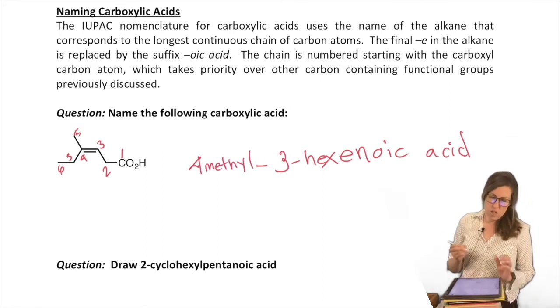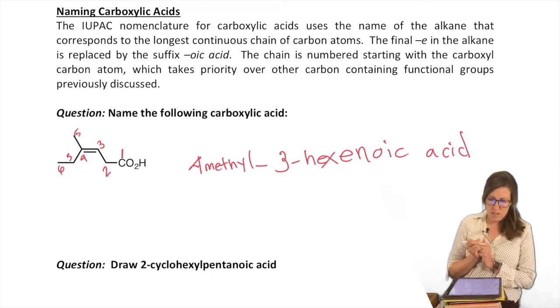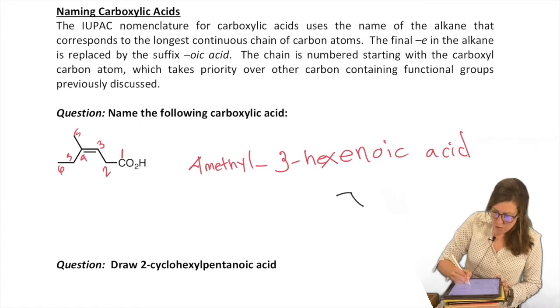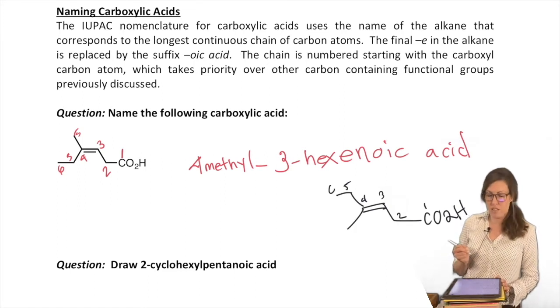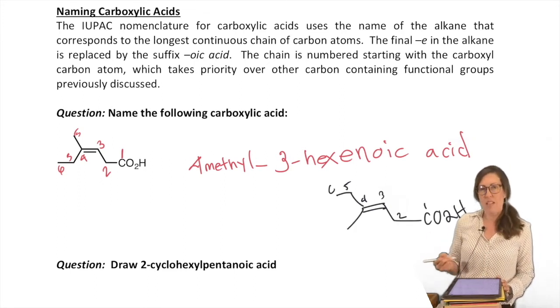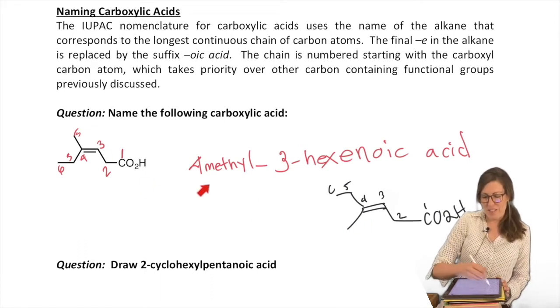Okay, so if I show someone that, they might say, okay, so in other words, you mean if I have a 6, 5, carbon 4, there we go, and then I have 3, 2, and 1. There's my molecule, right? And 4 has a methyl. Okay, I drew that structure. However, that means if you look closely, these are not the same. Notice how the methyl is on the same side as the carboxylic acid here, and here they're on opposite sides.